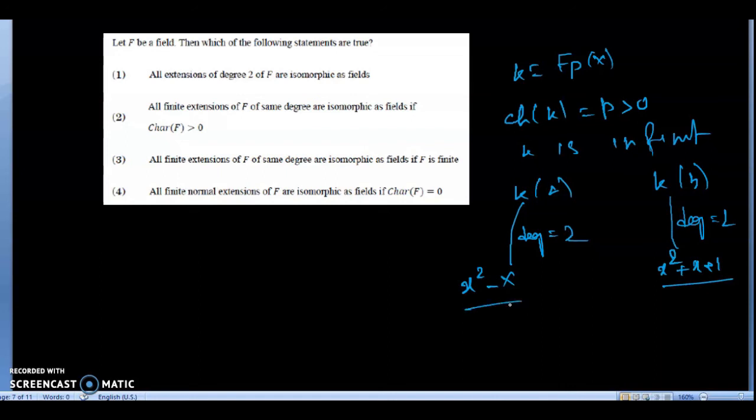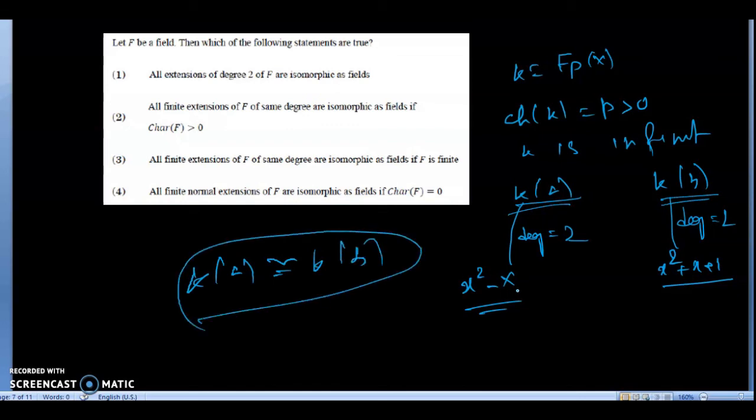Clear? Now clearly both Ka and Kb are fields. Easily we can show that Ka and Kb are not isomorphic to each other. You can check this easily: Ka is given by the polynomial x squared minus x and Kb by the polynomial x squared plus x plus 1.